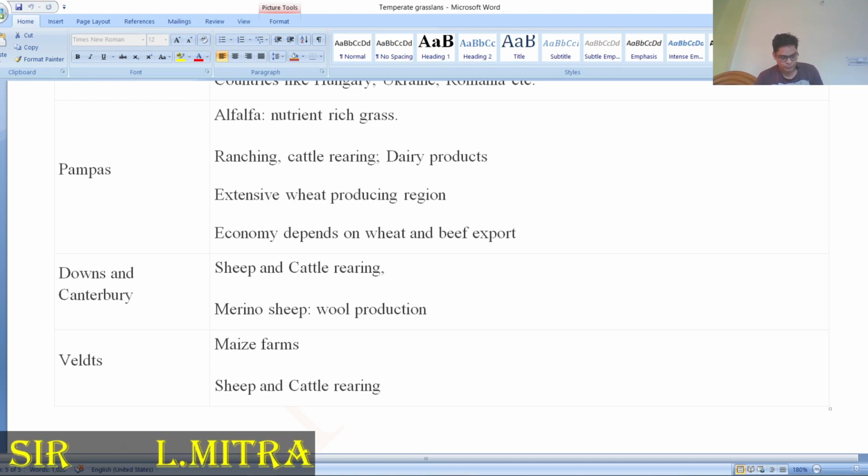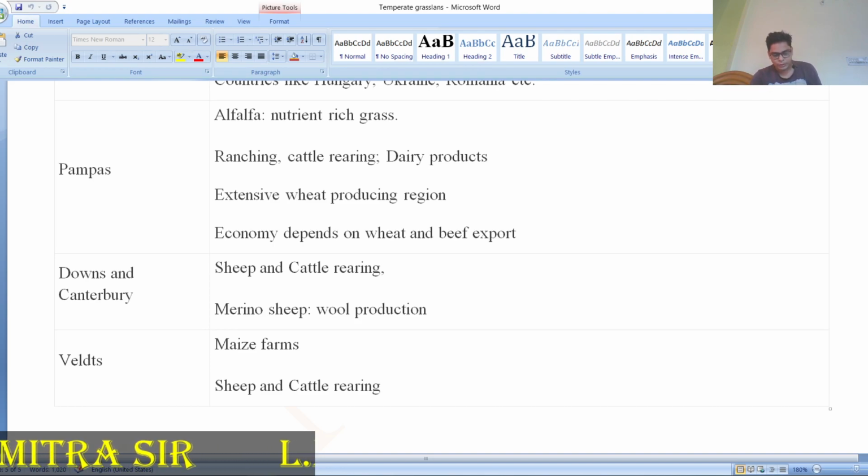In the prairies, life there in the USA and Canada. Okay, prairies, where is it located? It is in the USA and Canada. In that area, between the Rockies and the Great Lakes, this area is known as the prairies area. So, decayed grass we can find over there, adding humus to the soil, and they can do their agriculture over there, extensive agriculture. We already discussed the extensive agriculture we can find there.